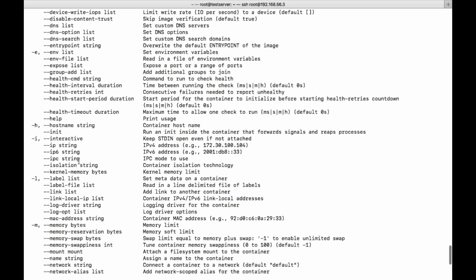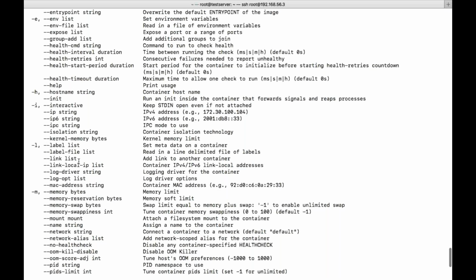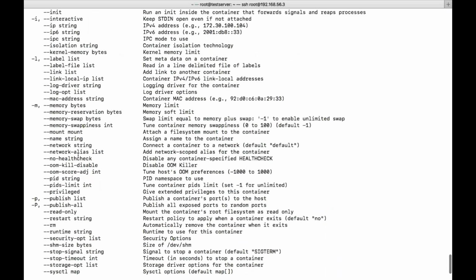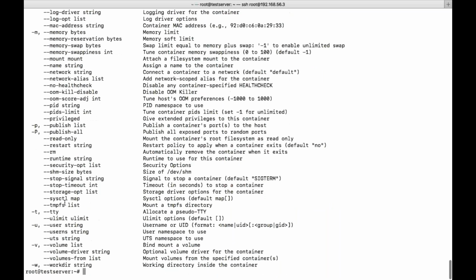So we have T and I. T is terminal, I is for interactive mode. If you want a specific IP, then I have hyphen IP. Then publish, hyphen small p. To publish all, we need to give hyphen capital P. Capital P means it will publish all the ports which are present in the container. RM is to remove. Automatically remove the container when it exits.